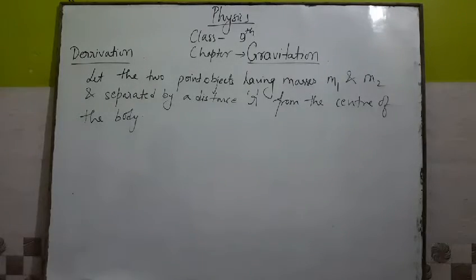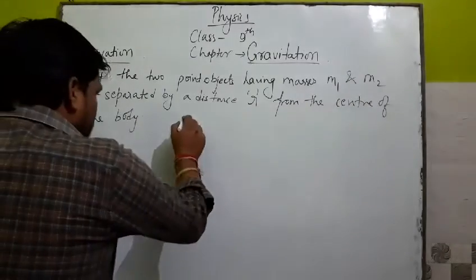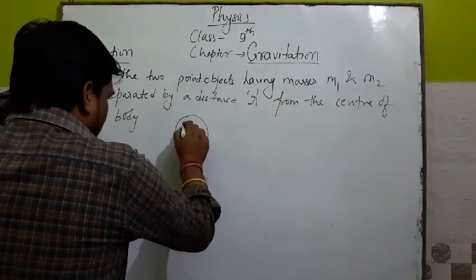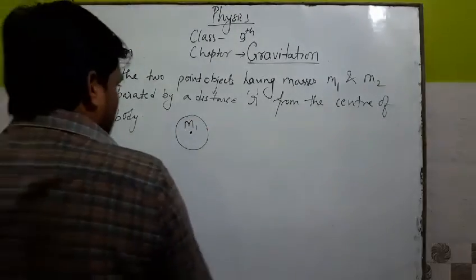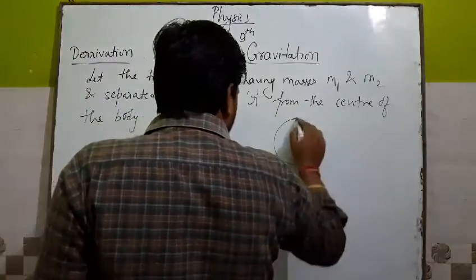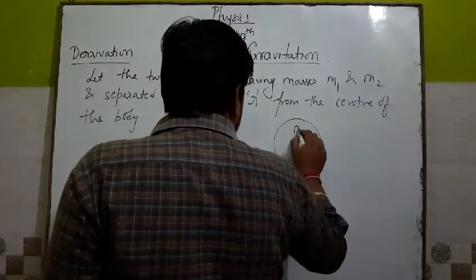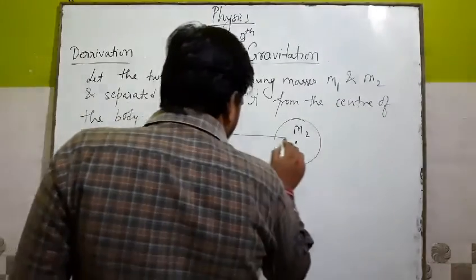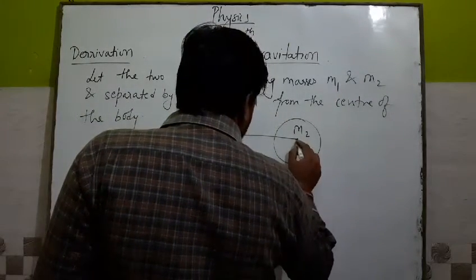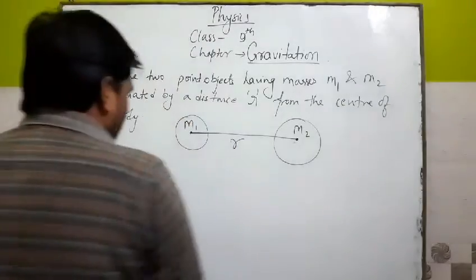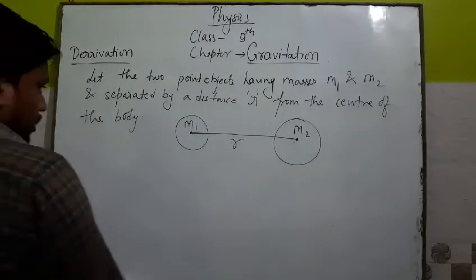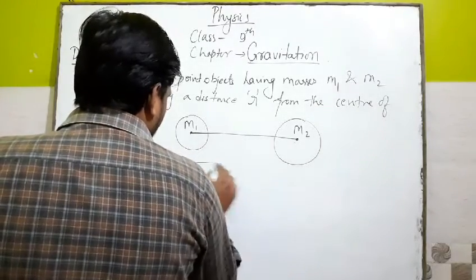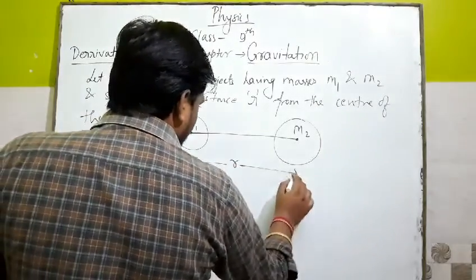Suppose this is one body, this is the center and mass m1. Now we assume another body of mass m2 at its center, and both bodies are separated by a distance, small r. Clear?